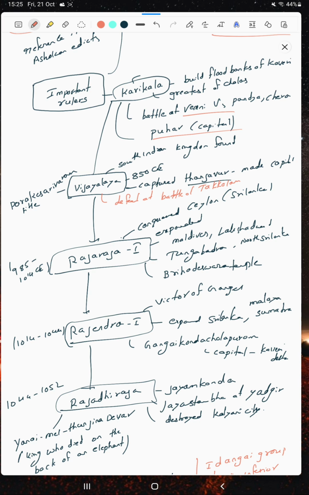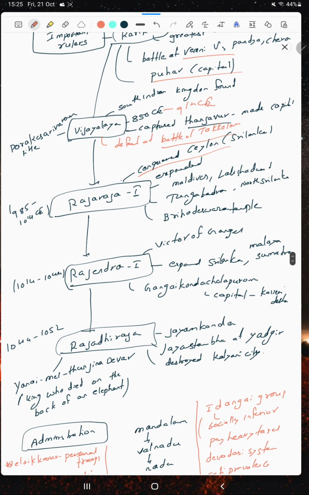Vijayalaya had the title Parakesari Varman. He is the founder of the South Indian Chola kingdom. From Vijayalaya the kingdom started again, in the 9th century. He defeated the Pallavas, and after the defeat of the Pallavas the Chola Empire started again. The Pallavas were defeated at the Battle of Takkolam. After that, Rajaraja I conquered Ceylon. He expanded up to the Tungabhadra. Rajaraja I built the Brihadeshwara temple.